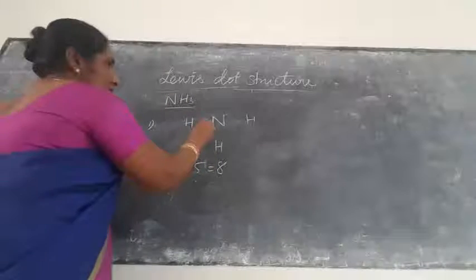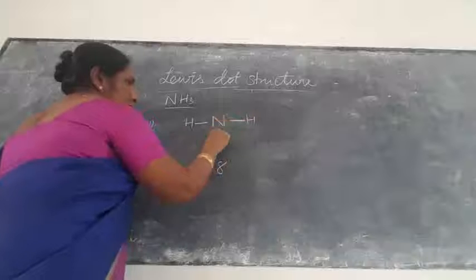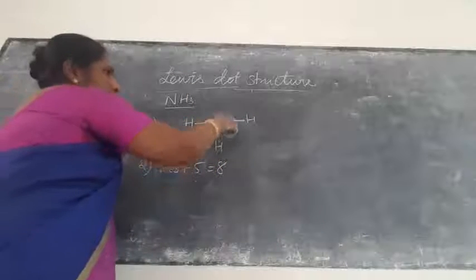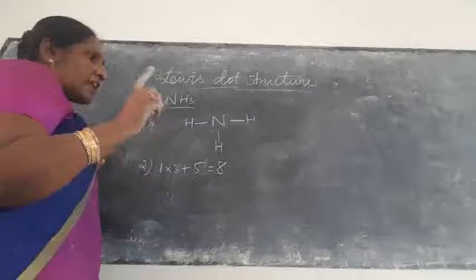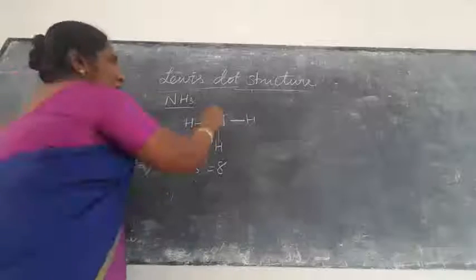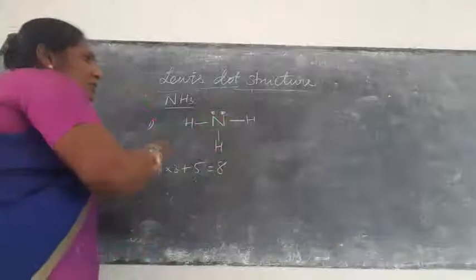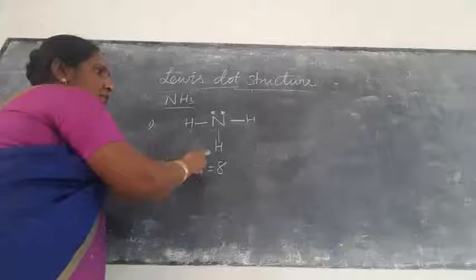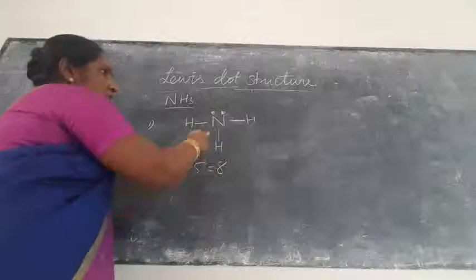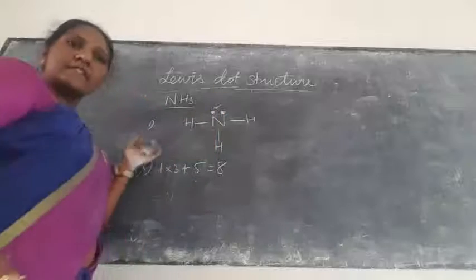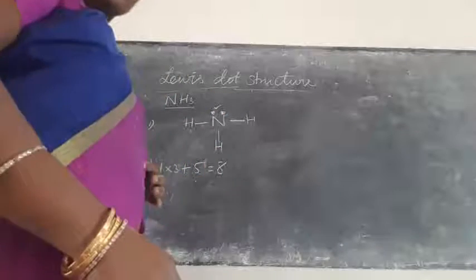You draw the single line. So totally how many electrons? 2, 4, 6. How many remaining? 2 electrons are there over the nitrogen, because it is a highly electronegative atom. Now you check it. Hydrogen has 2 electrons, all the hydrogens have 2 electrons. Nitrogen: 2, 4, 6, 8. So this is also correct. This is the Lewis dot structure of ammonia.